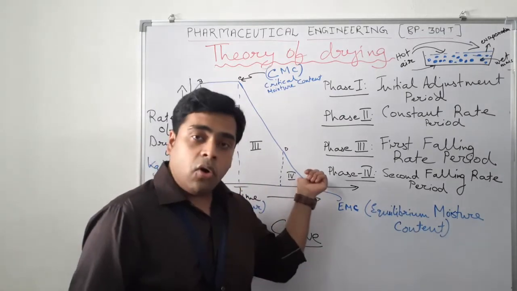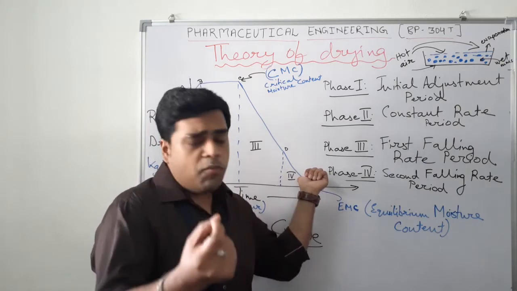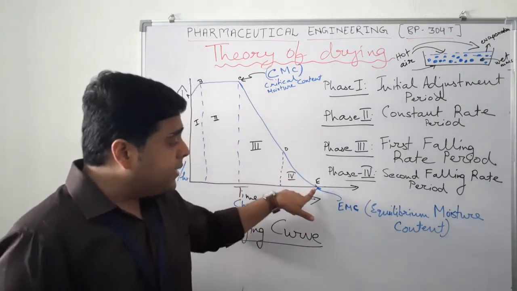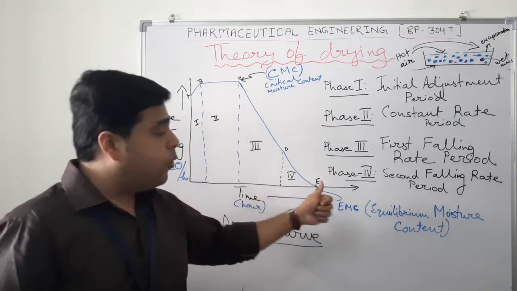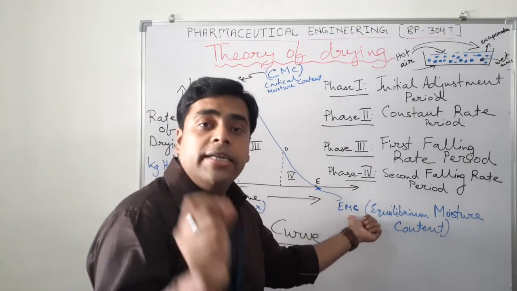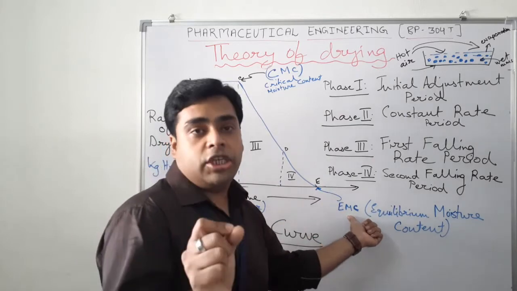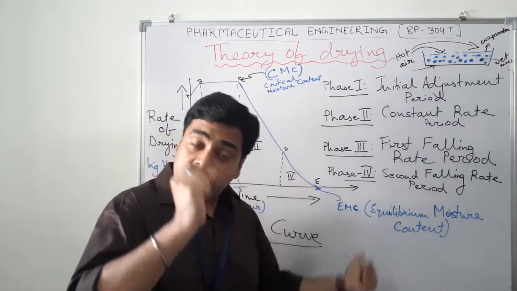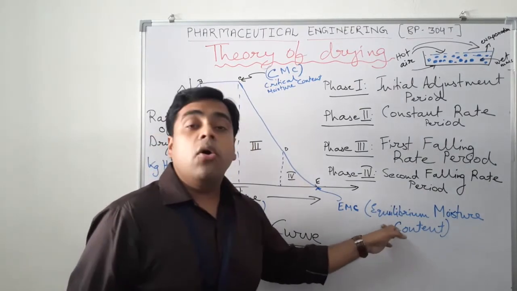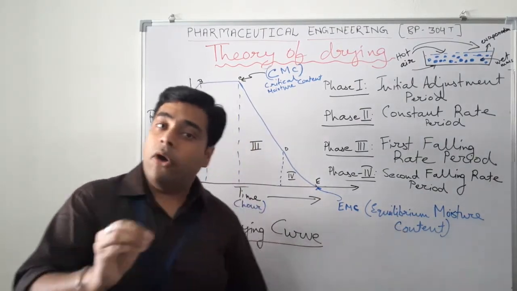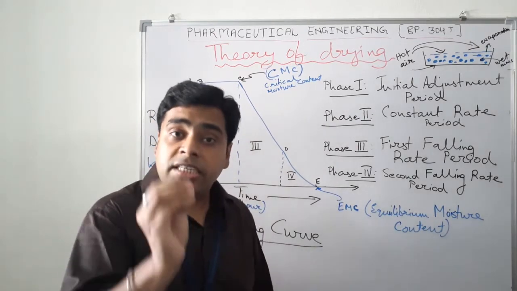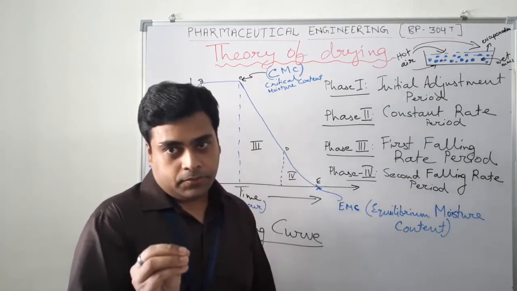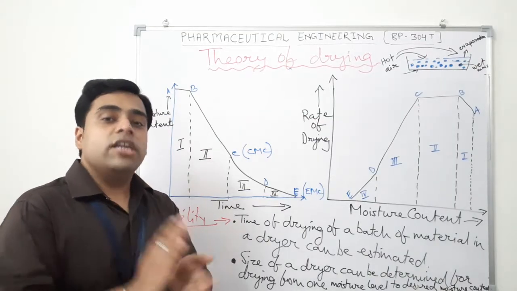So in phase 4, the remaining amount of moisture which was remaining in the solid is also going, but that will go only till a point, that is E, and that point is EMC, or equilibrium moisture content, because the process cannot continue beyond the EMC. EMC is a point at which, when we reach it, the drying practically stops. Let's see two more versions of the drying curve.